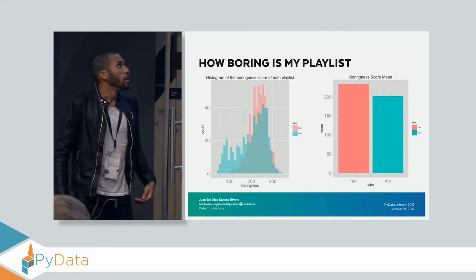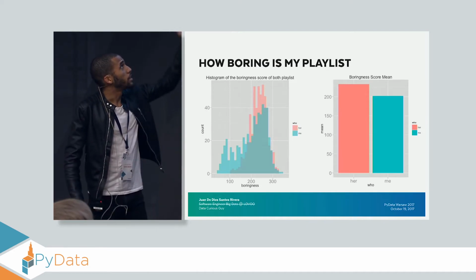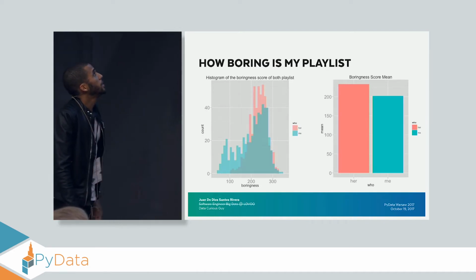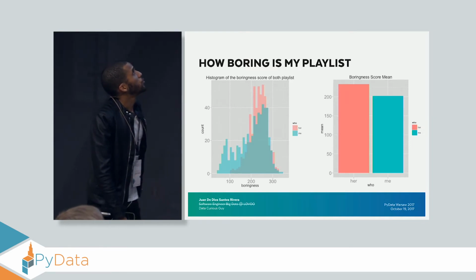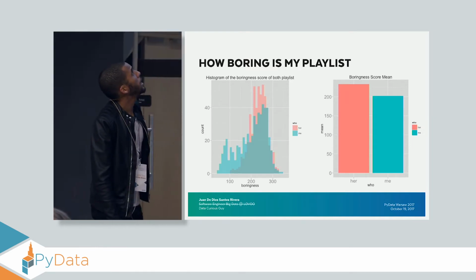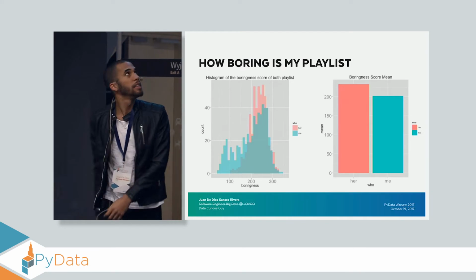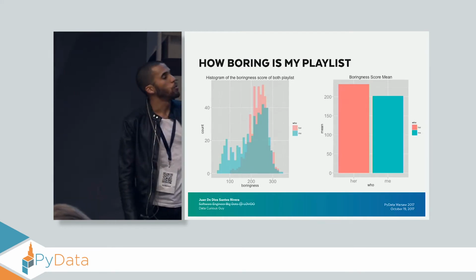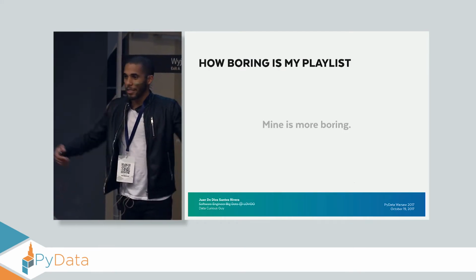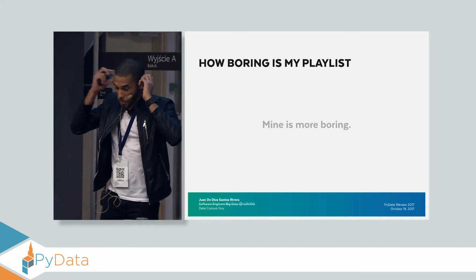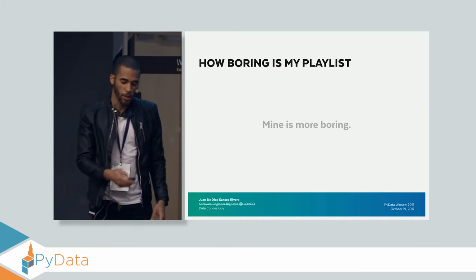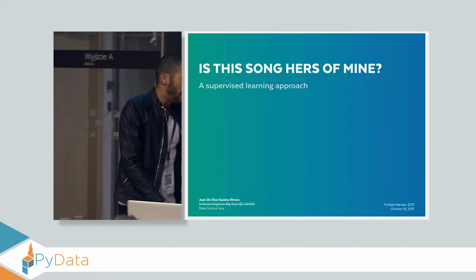And to make sure this is right, I calculated the mean of the scores, and we can see that on her side it's around 250 something, and mine is like 197 or so. So in essence, my playlist is more boring, so she won all of them. But now, is this song hers or mine?